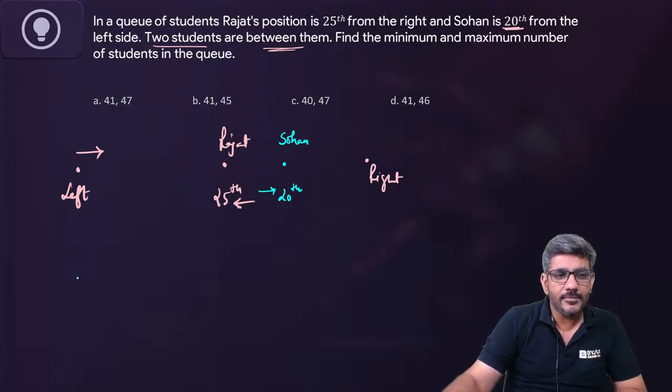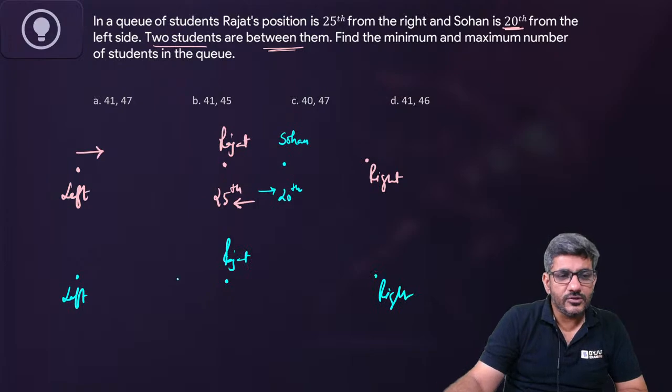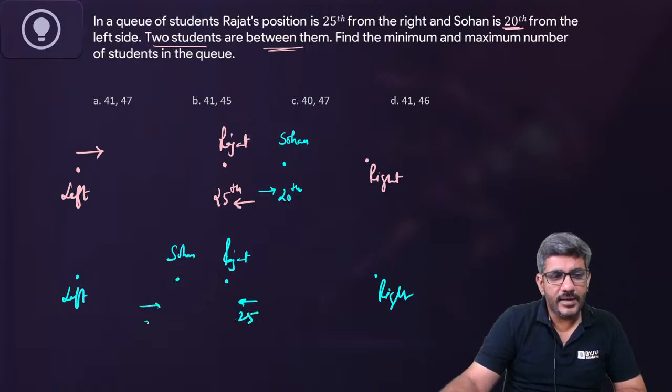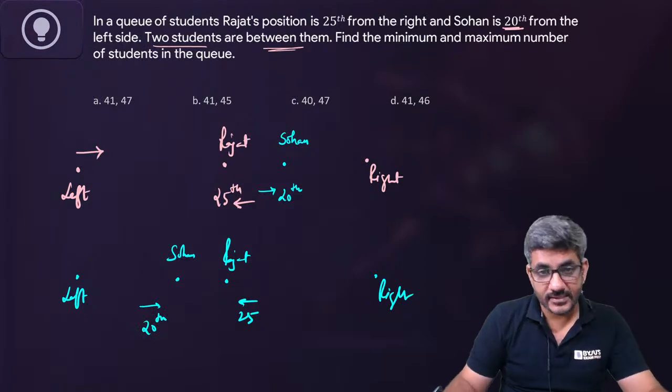This is the left end. Rajat is here. This is the right end. And there is a possibility that Sohan is here. So this guy is 25th from the right and this guy is 20th from the left. So these are the two possibilities that can exist.